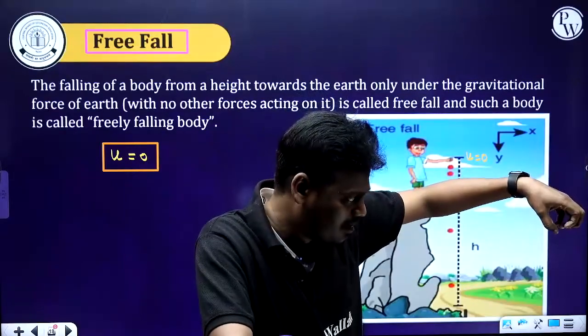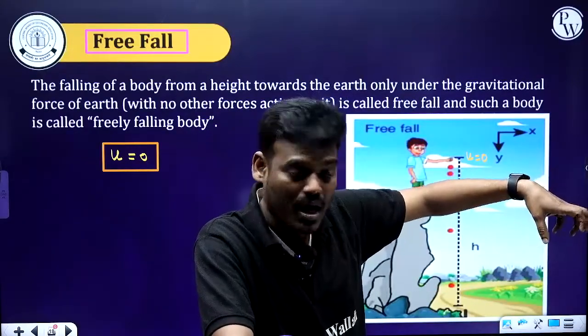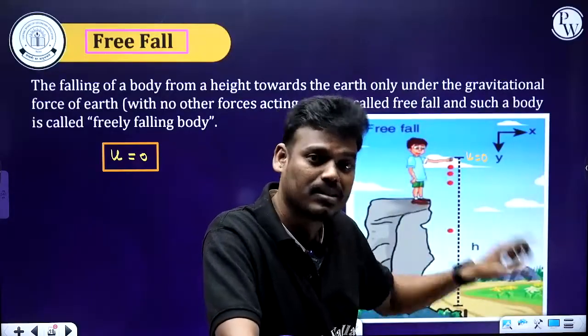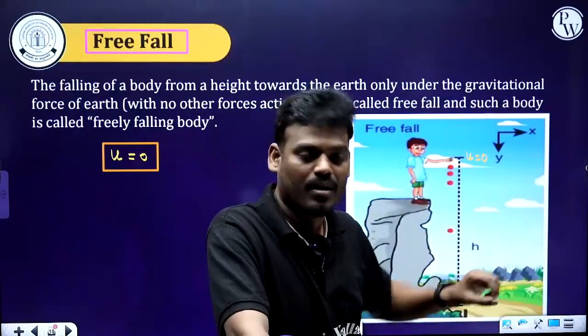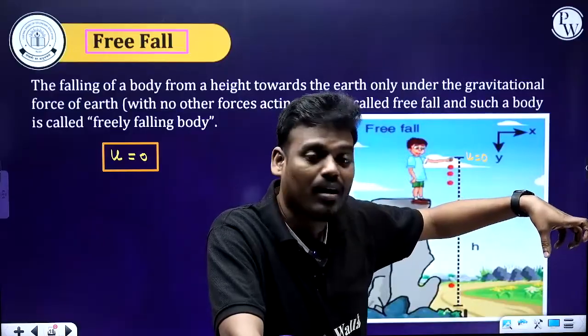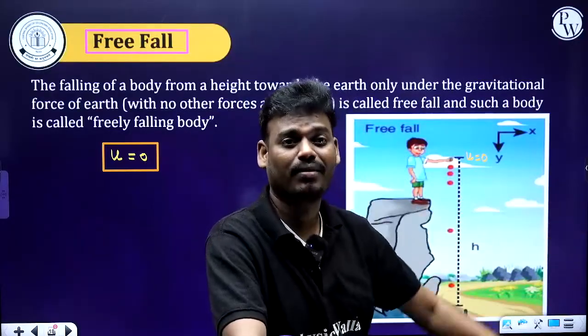It is at rest, right? At rest means initial velocity is 0. If you're throwing, there must be a velocity. But here you are just dropping a body. That means initial velocity is 0.